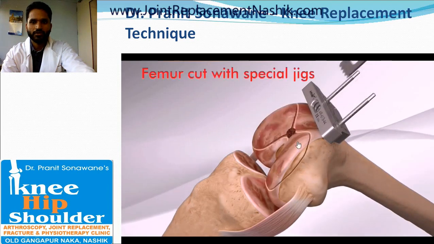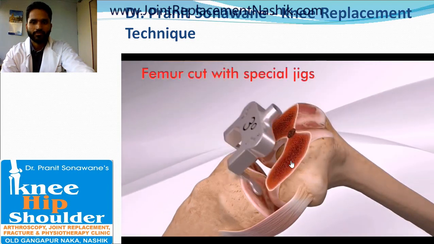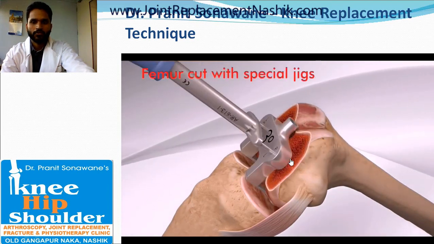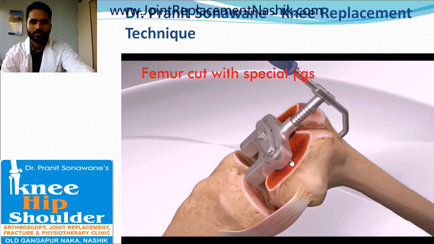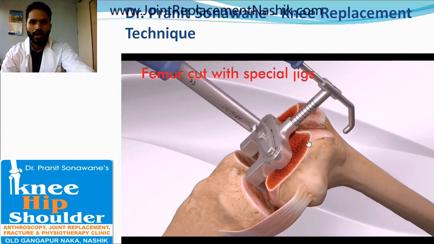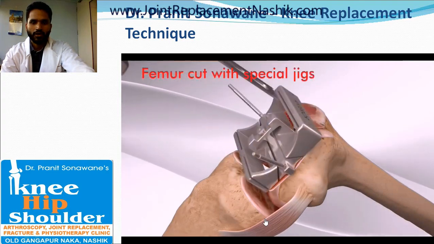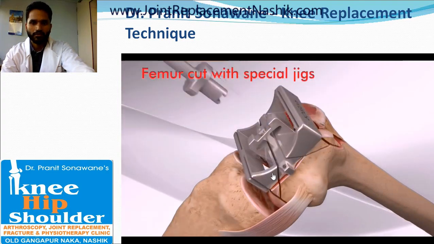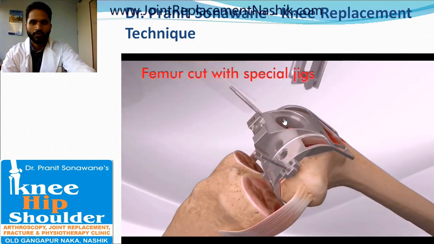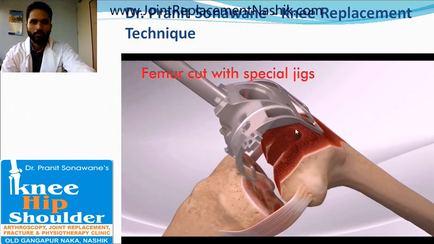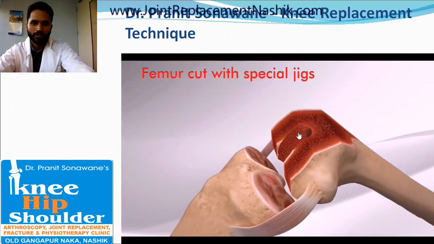So with the help of jig, the distal femoral cut is taken. Then again, with the help of a precise jig, the anterior and posterior and the chamfer cuts are taken, which gives you a fully prepared femur for implantation.